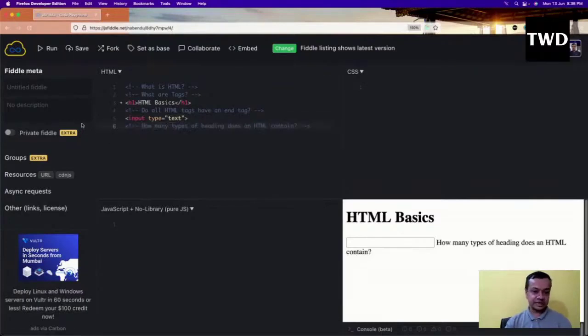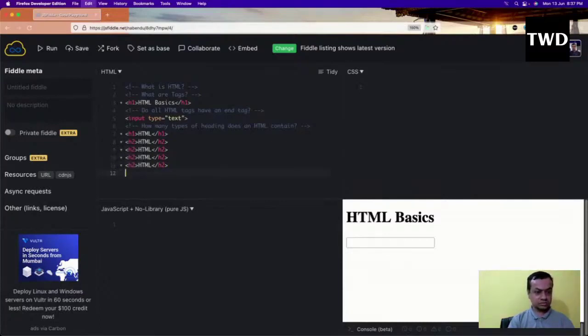There are 6 heading tags: h1, h2, h3, h4, h5, h6.